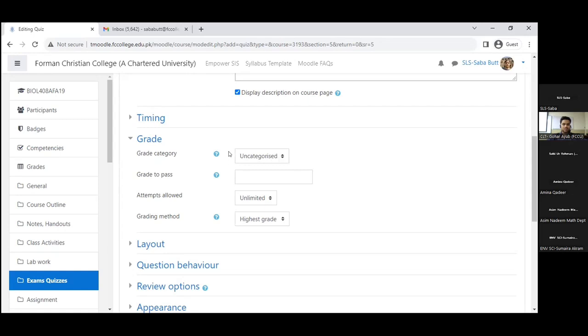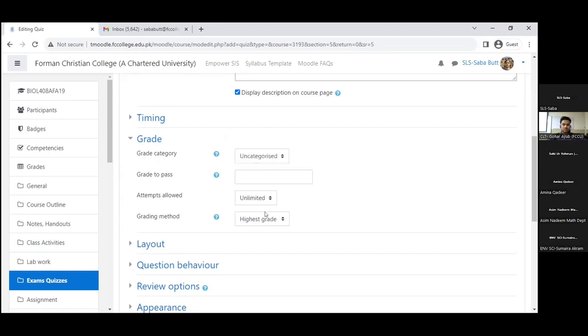One more important thing is this. You can see this question mark here. If you want to learn about this particular content, you can simply mouse over on this one. This question mark is precisely the help. If you click this, a little box will appear, a pop-up will appear, which will tell you about this particular setting, explaining it in the simplest possible way.